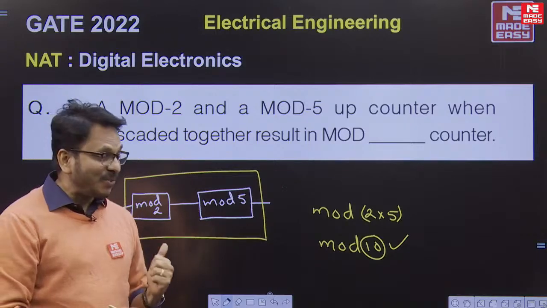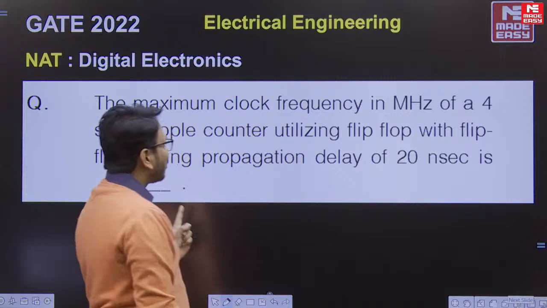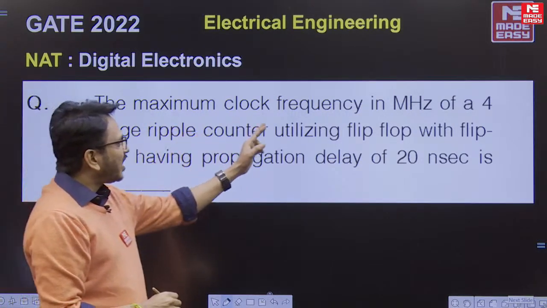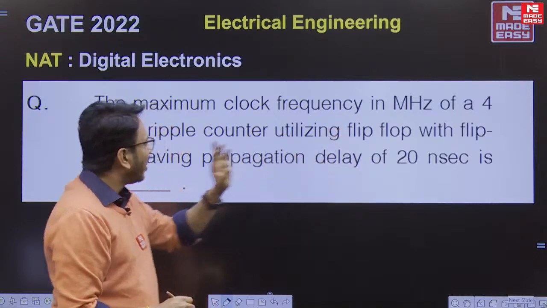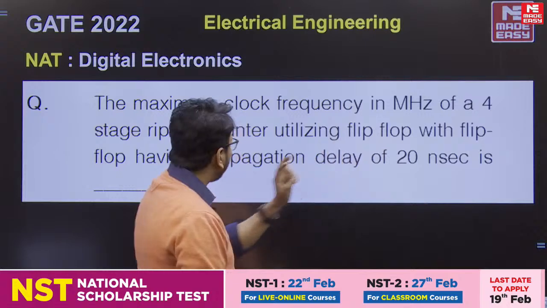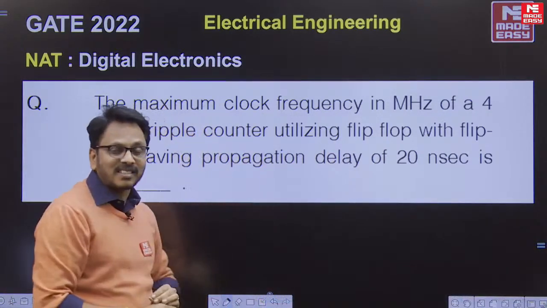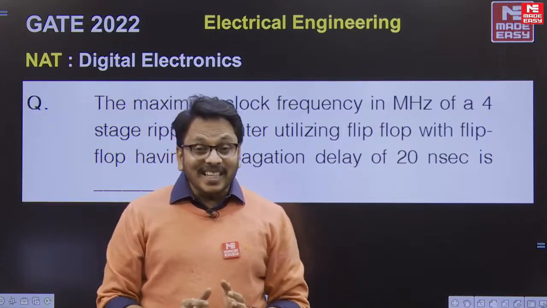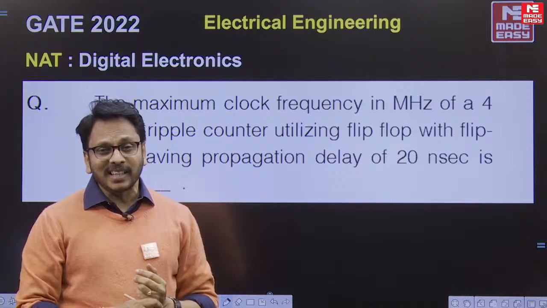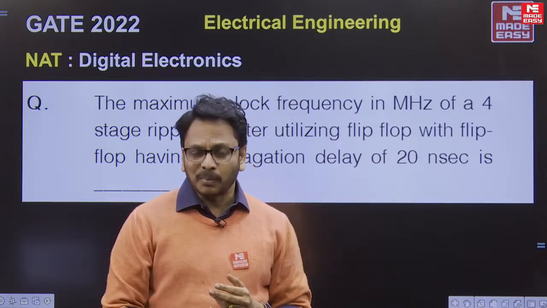Right. Now we will see another question here. See, this is one more question. The maximum clock frequency in megahertz of a 4-stage ripple counter utilizing flip-flops, with the flip-flop having a propagation delay of 20 nanoseconds. This question is related to delay problems. It is expected that delay related questions, these days, come almost every year.